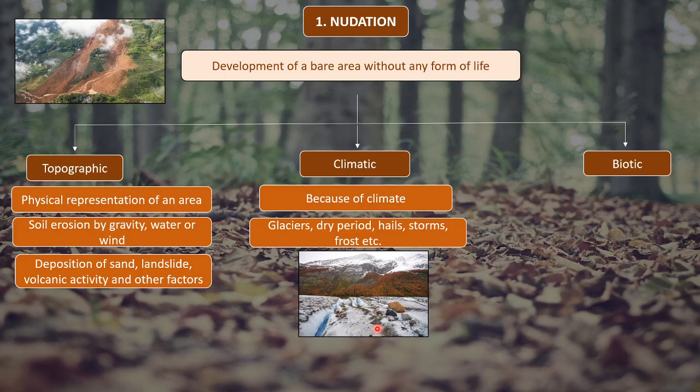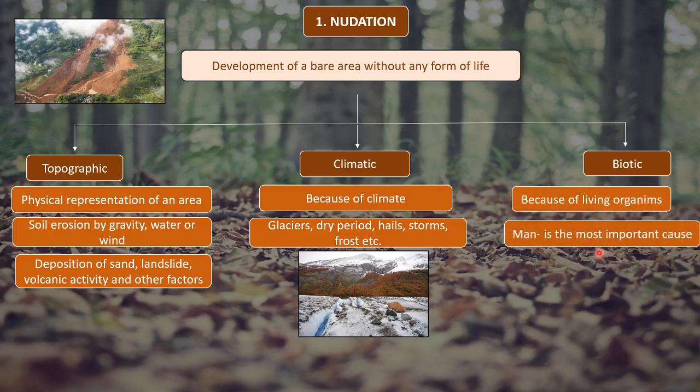Now let us understand what the biotic cause of nudation is. These are all the living organisms that are present. These living organisms could be animals, could be human beings, right? But the most important biotic cause is man itself.